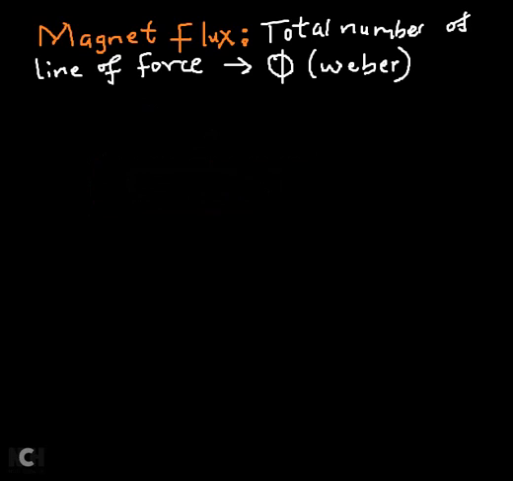Now we can also define another parameter known as magnetic flux density. All right.